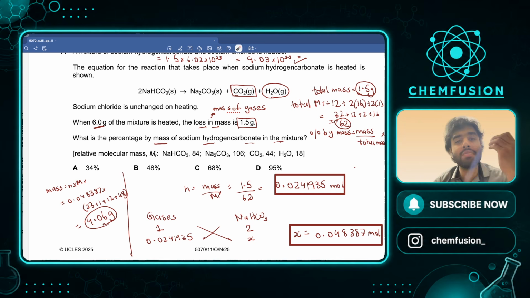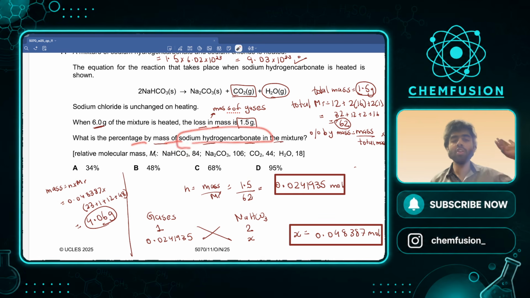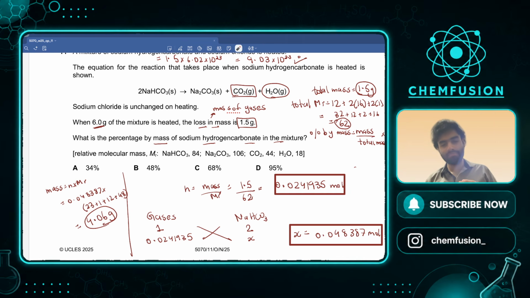हमजा, NaCl के मास को हम इसलिए कह रहे हैं because NaCl was unchanged on heating. NaCl का मास एसेंशियली जो है ना, अब ये देखो, ये मास आया है किसका? सोडियम हाइड्रोजन कार्बोनेट का. टोटल मास ये था, तो इसमें से ये माइनस करोगे तो वो NaCl का मास है. But we don't need that mass because we're talking about the percentage by mass of sodium hydrogen carbonate, right? You are not concerned with that mass. Ignore that. I'll explain again.